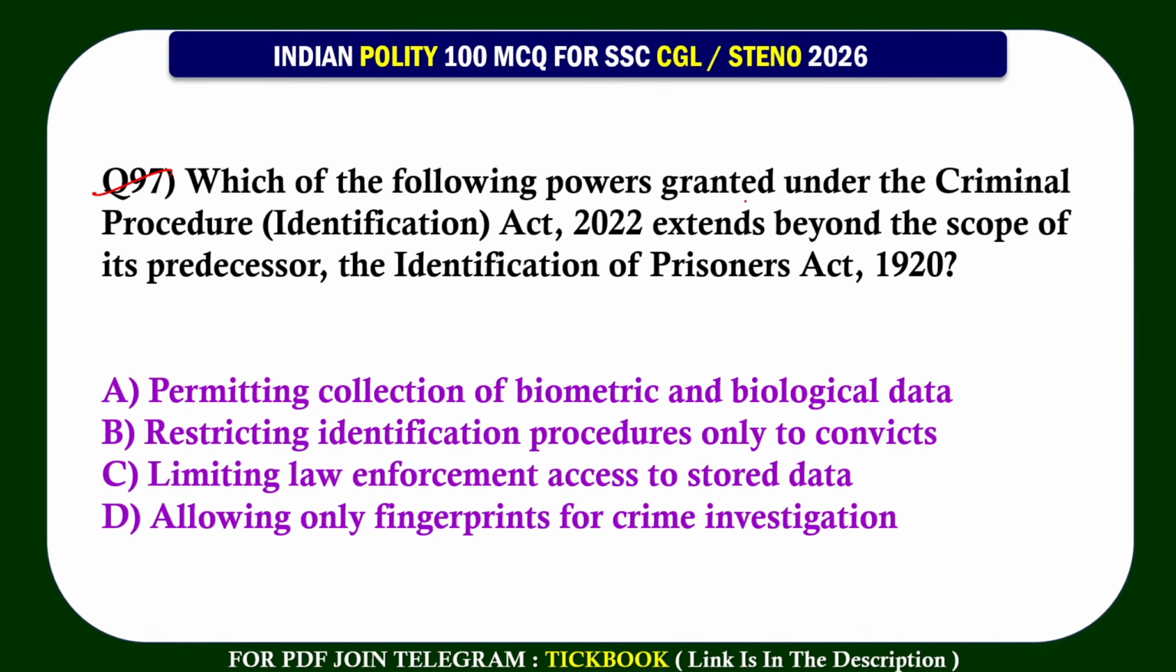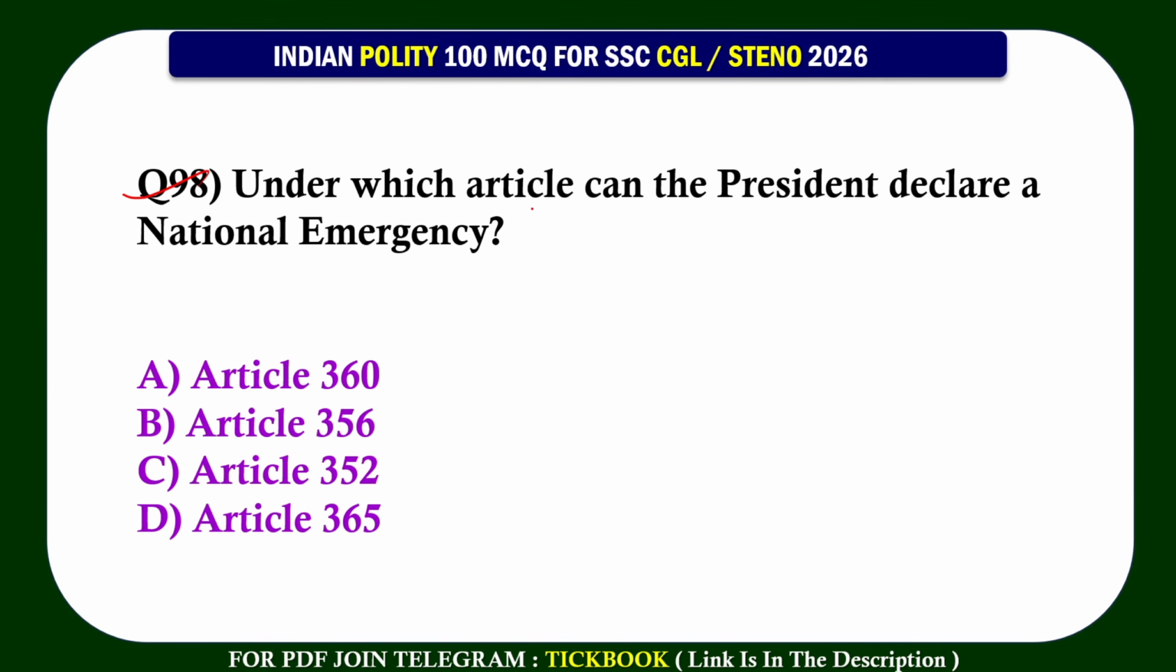97. Which of the following powers granted under the Criminal Procedure Act 2022 extends beyond the scope of its predecessor, the Identification of Prisoners Act 1920? Option number A, permitting collections of biometric and biological data. 98. Under which article can the President declare a national emergency? Option number C, Article 352.